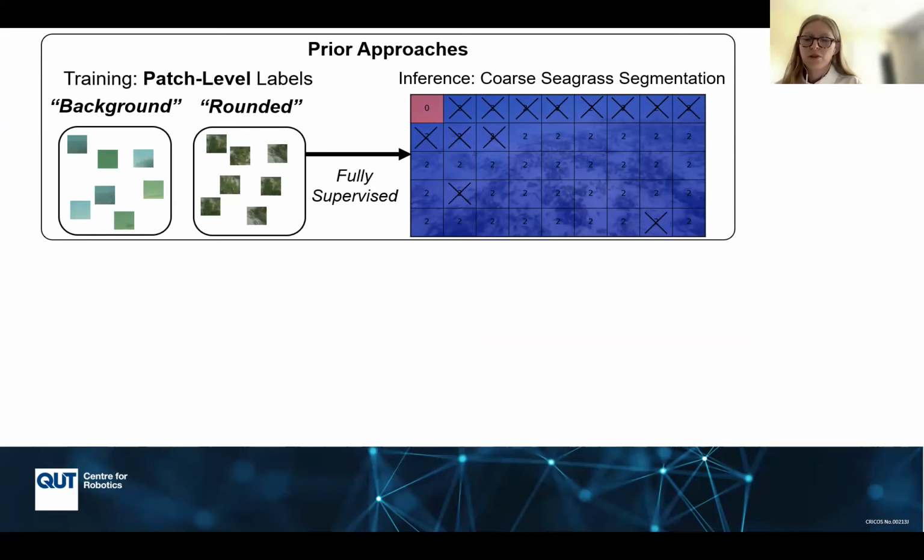Prior approaches for multi-species detection and classification of seagrass in underwater imagery have been trained on patch-level labels, where every small patch for training requires its own class label. Some prior approaches assume these patch-level labels directly from the image-level label, which introduces noise into the dataset.